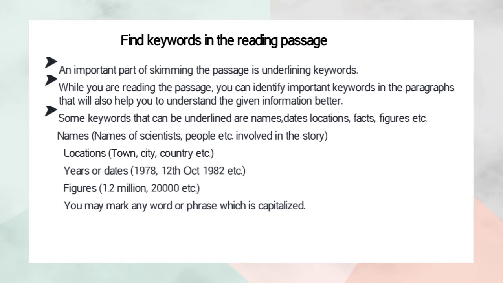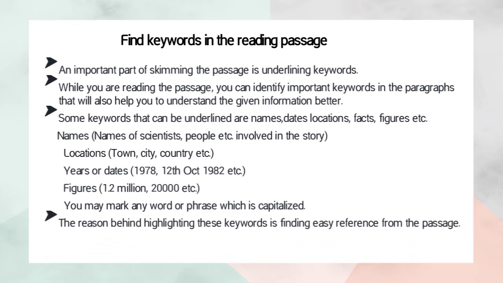Then, as I said before, we can underline any keywords based on the information we need from the passage or the text. Why? What is the reason we should underline or get keywords from the text?